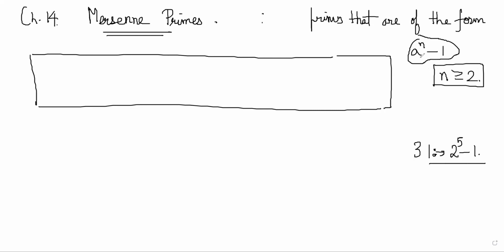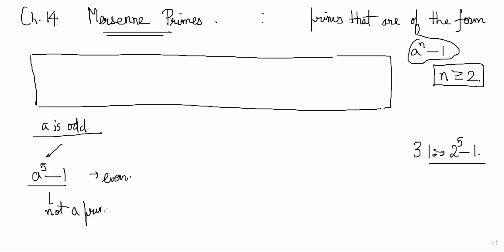A can be any number. Suppose a is odd. Then obviously a power 5 minus 1 is even, so not a prime. So obviously a must be even. The first condition is that a must be even.